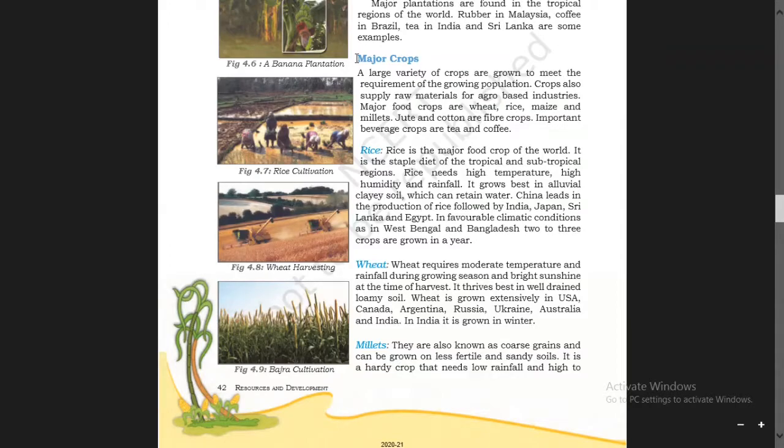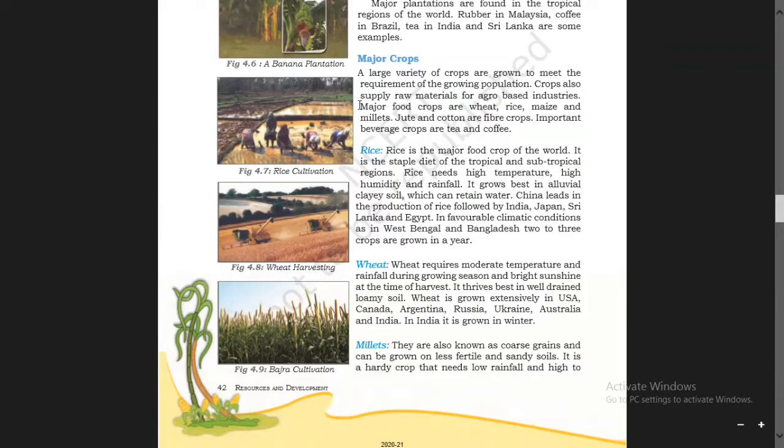Okay. Now, major crops. A large variety of crops are grown to meet the requirement of the growing population. A large variety means a large group of crops. Different crops are grown in order to fulfill the requirement of the growing population. Crops also supply raw materials for agro-based industries.